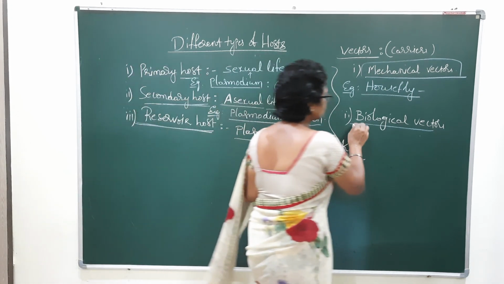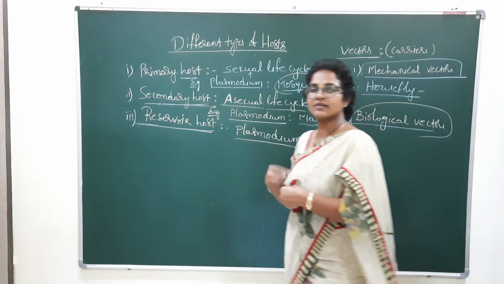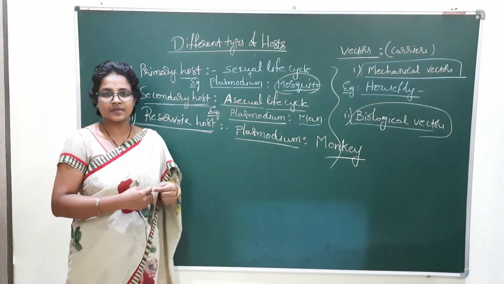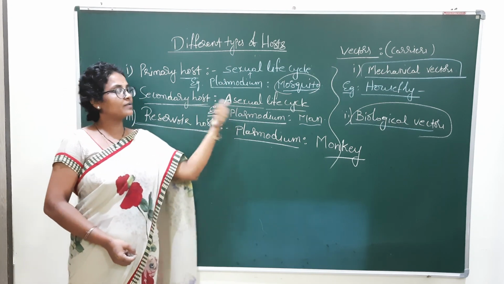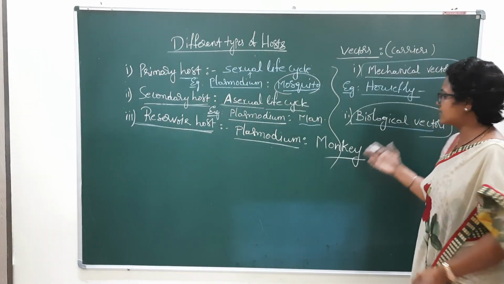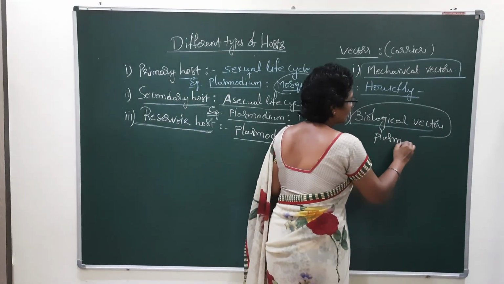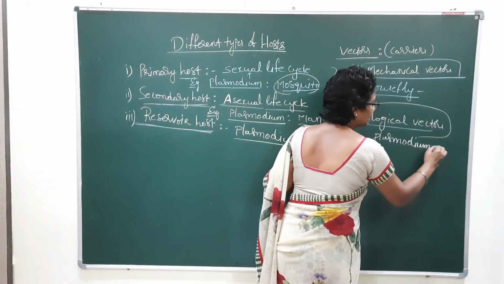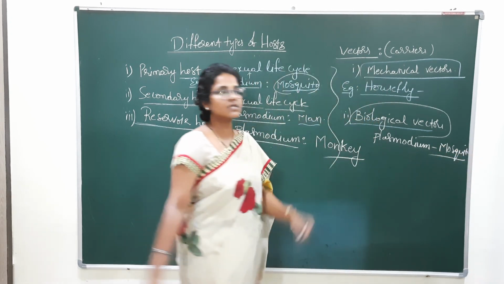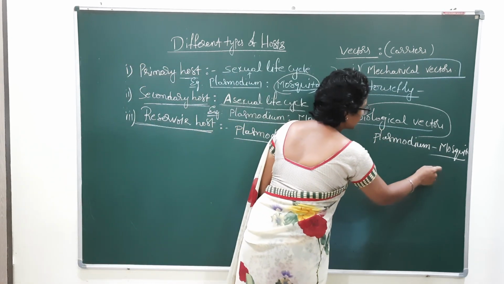Plasmodium is carried by the mosquito. In the mosquito, changes take place during that process. When the vector carries the parasite from one place to another, changes take place. Here the asexual life cycle occurs. So they are called biological vectors. For Plasmodium, the mosquito is a biological vector.